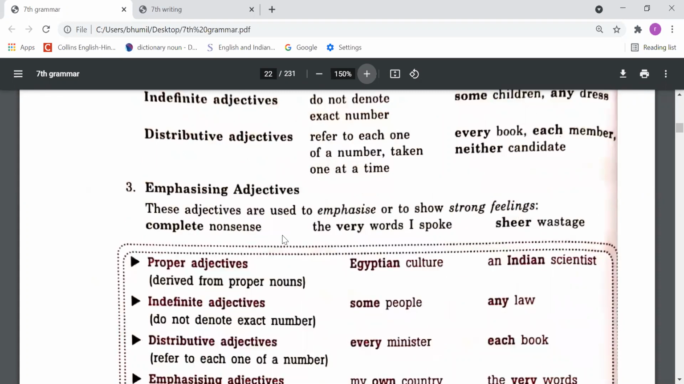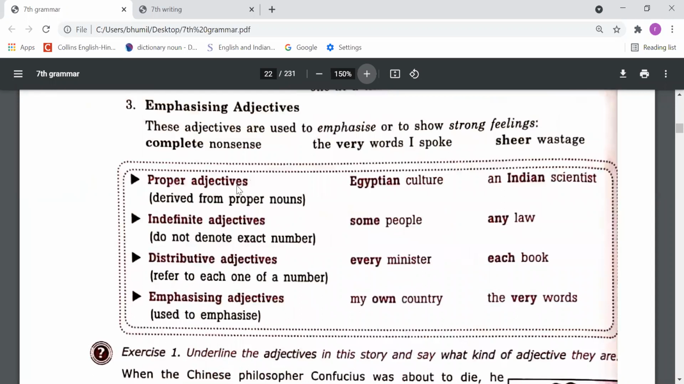Next is emphasizing adjectives. These adjectives are used to emphasize or to show strong feelings. Complete nonsense, the very words I spoke, sheer wastage. So whenever we have to show emphasis on any noun, those adjectives are called emphasizing adjectives. Sometimes in Hindi we say, मैंने इसे खुद अपनी आंखों से देखा. Here I'm using the word अपनी, so by this I'm emphasizing, right? So these words are called emphasizing adjectives.